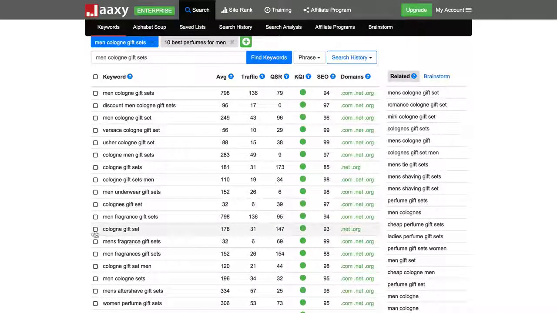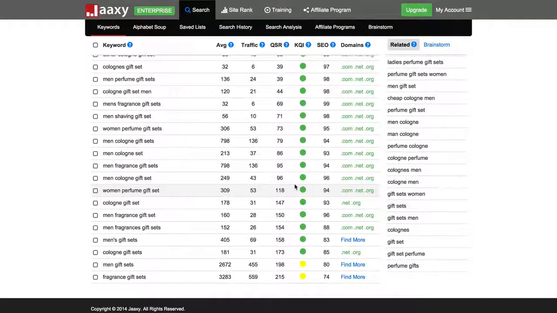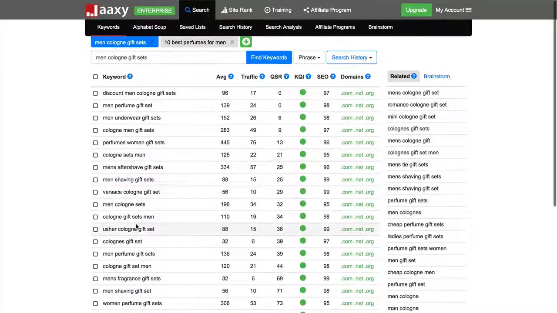So now I could create a keyword list relating to just gift sets, or I could add it to the existing keyword list. If I sort by QSR, you're going to see there's a ton of awesome keywords that I can do. And again, I would do my final keyword research on the keyword that makes sense grammatically.